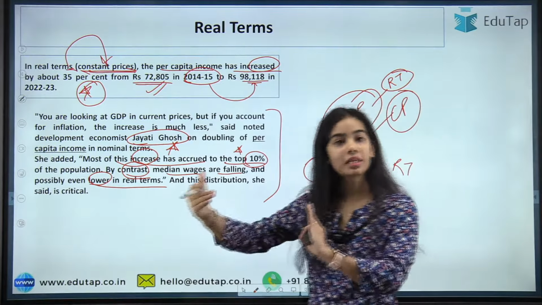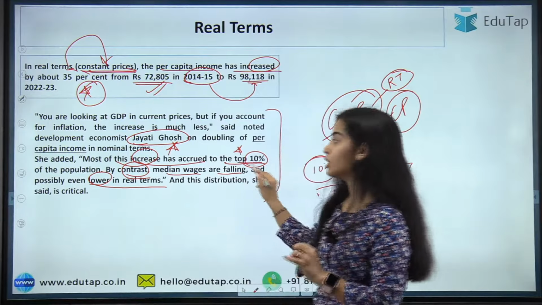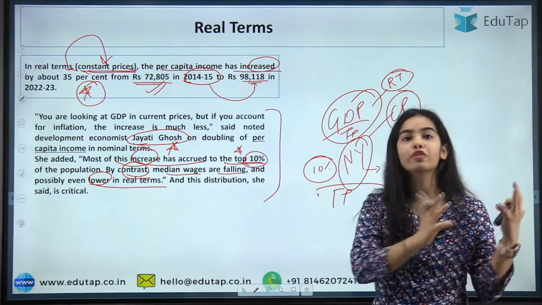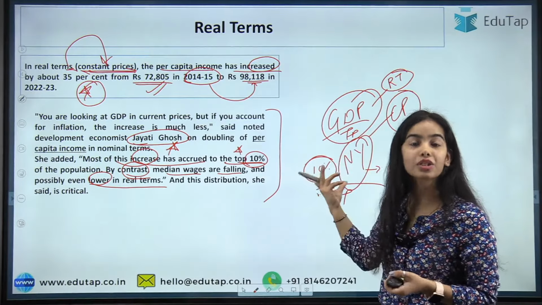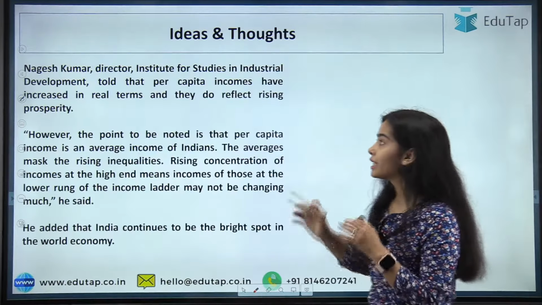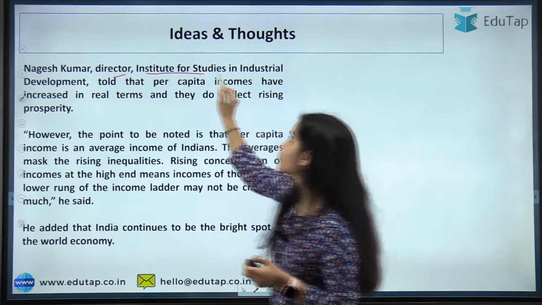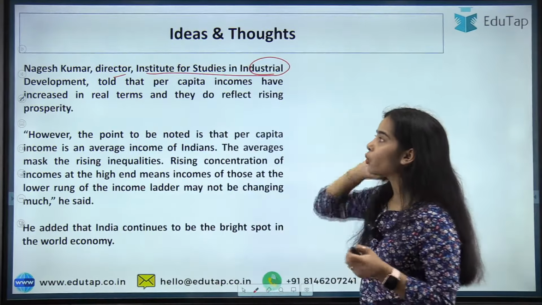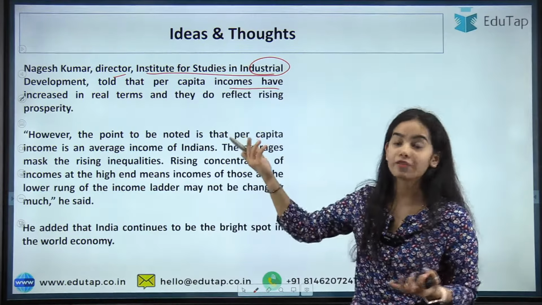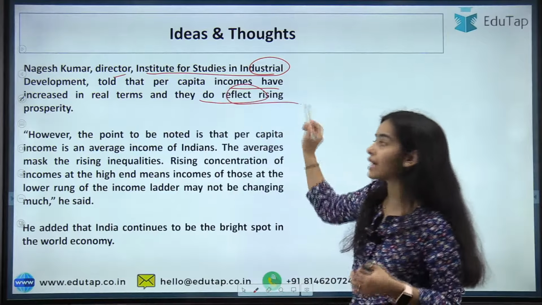It is quite towards a portion: only 10% of the top population, 10% of the wealthier families, are getting most of the benefits from the increase in the national income, and they are getting the most part of the increase in the national income. Nagesh Kumar, director of the Institute for Studies in Industrial Development, told that per capita incomes have increased in real terms, by 35%. They do reflect rising prosperity.